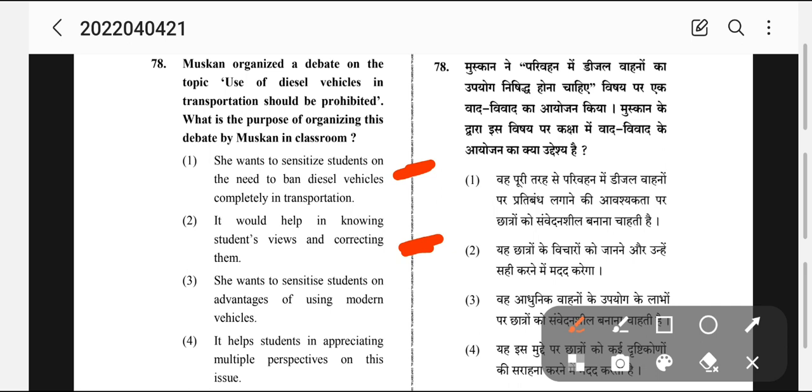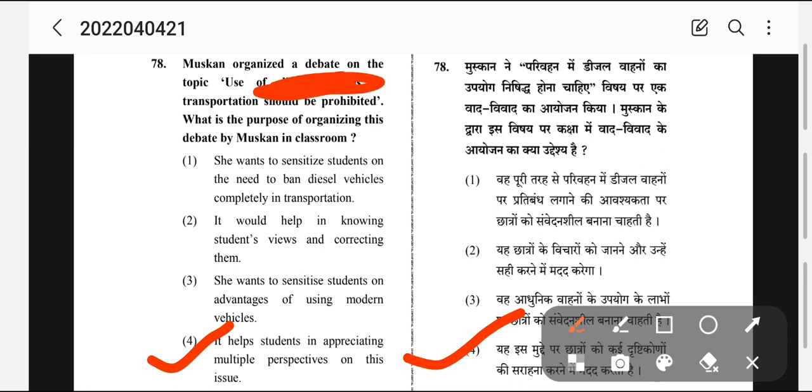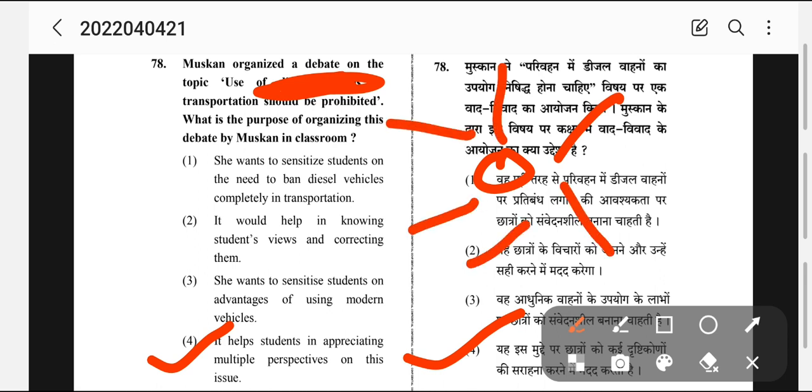She wanted to sensitize on advantages of using modern vehicle. Okay, it helps students in appreciating multiple perspectives on this issue. See, this is a very confusing question, so you should know the answer. Friends, the answer is answer number 4. It helps students in appreciating multiple perspective. See, these are also correct, but the best answer suited to the question will be this. She is having a debate, so there are many students who are talking, so we are getting multiple perspectives.